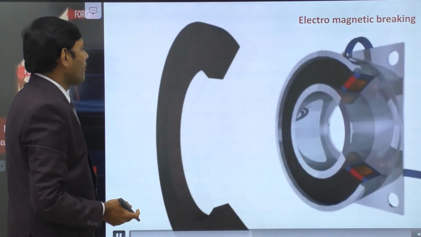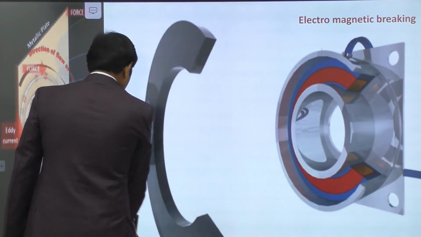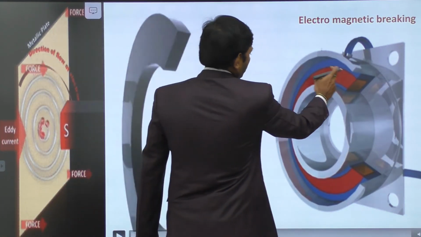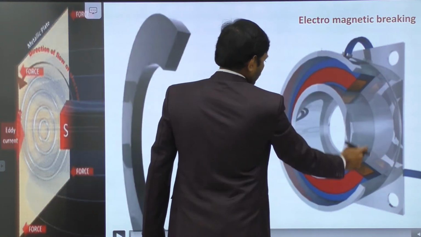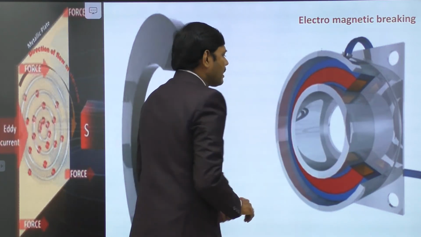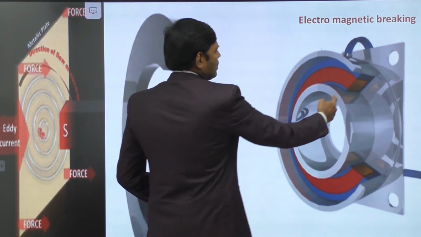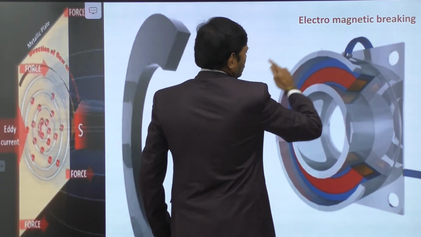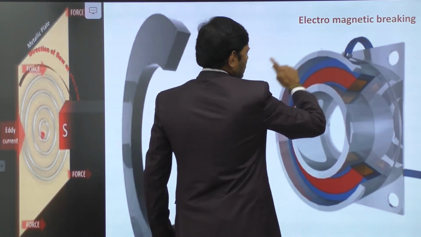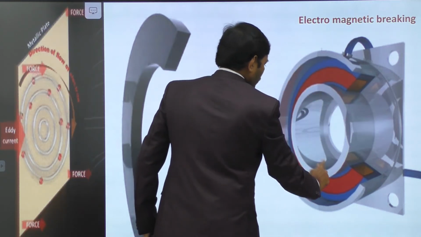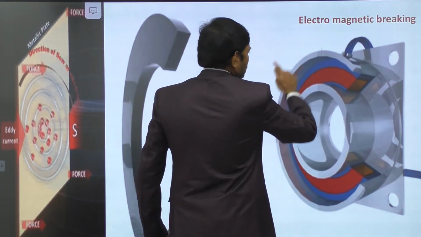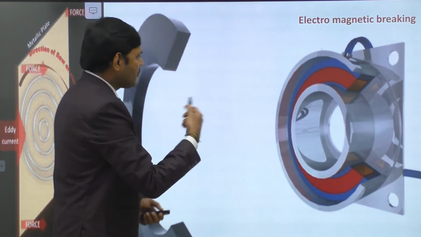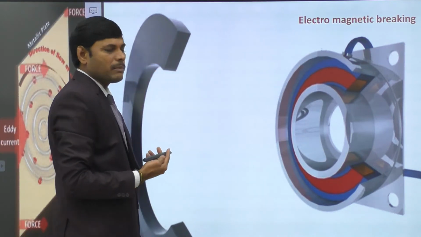So here we have the electromagnetic coil. At the top as well as at the bottom we have an electromagnet. When current is passing through, the electromagnetic fields are traveling like this. Because of current passing through the coil, obviously there is an electromagnetic field.